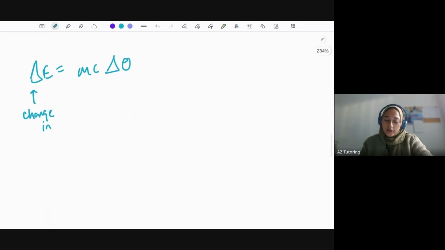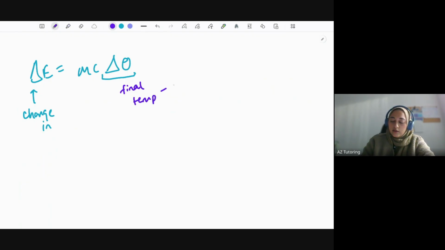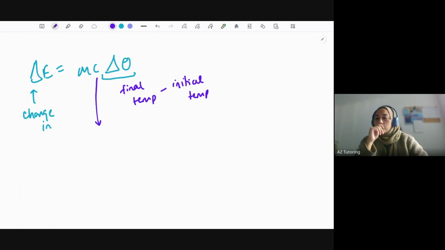Okay, so change in temperature, to work this out, because it's change, we've got that triangle, you do the final temperature minus the initial temperature, so the starting temperature. That's how you find the change in temperature. They usually give you two of them in the question that you're given. Specific heat capacity, again, they will give you this, or sometimes you can work it out.